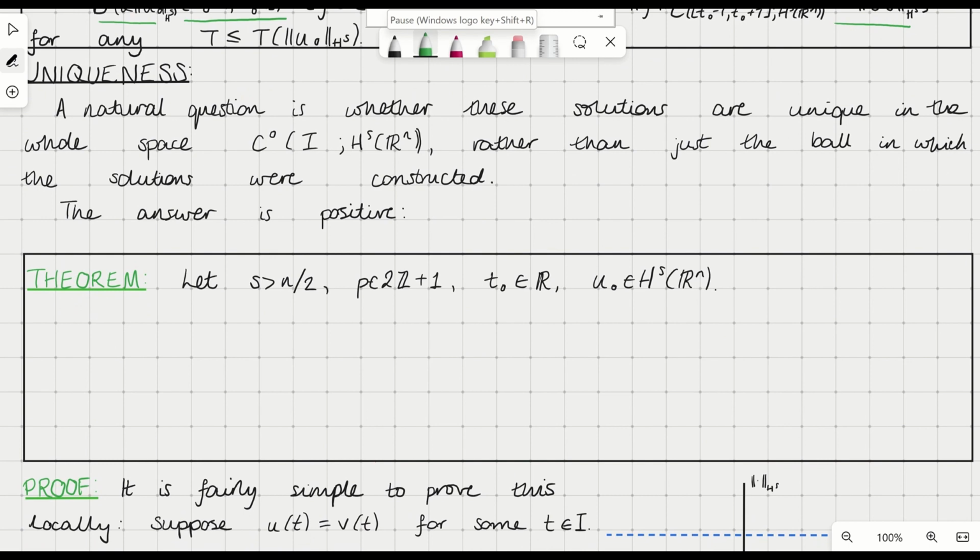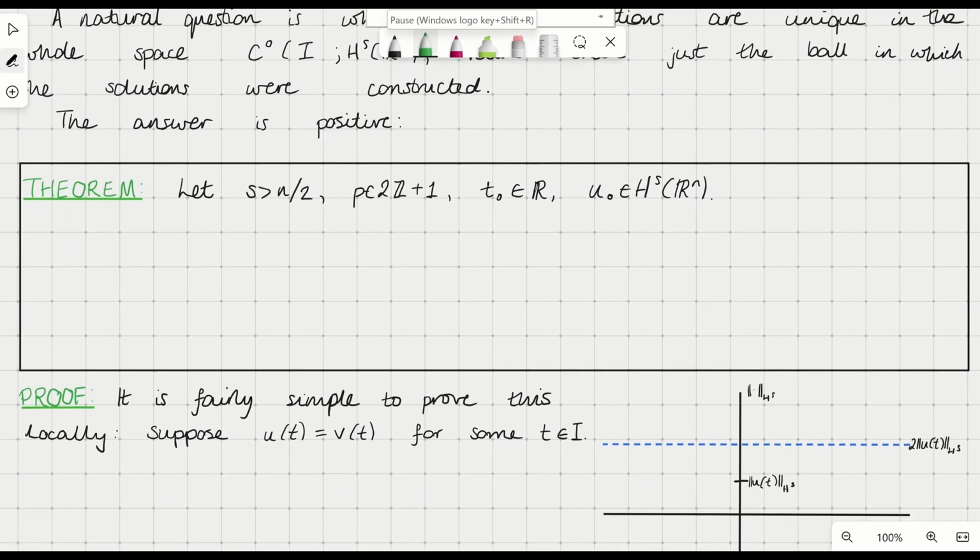So to make this precise, we're going to prove the following theorem.